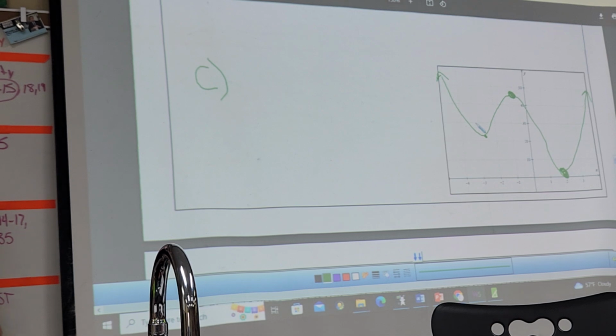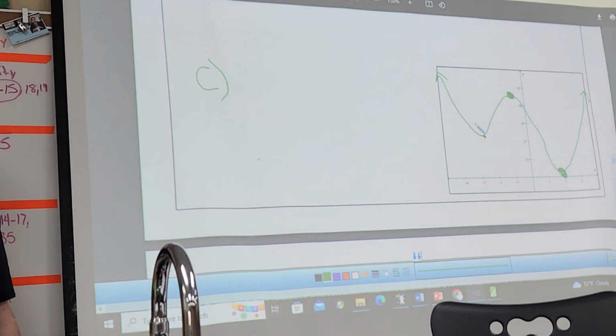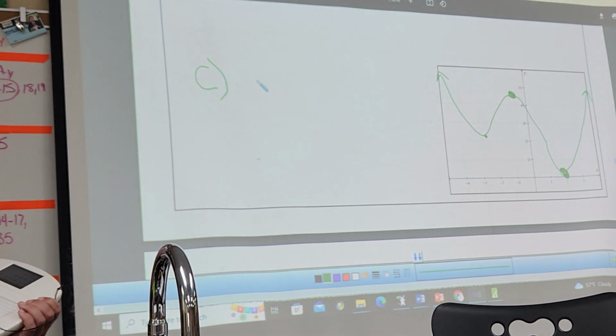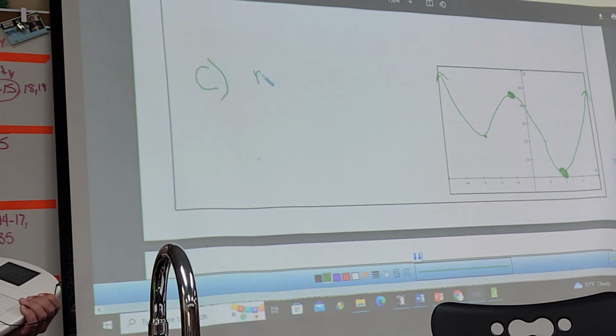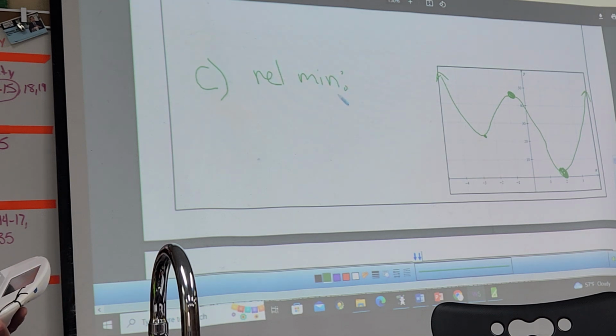You should also know limit behavior, but we haven't talked about it yet, so we'll hold off on that. But do I have any maxes, mins? We have a relative min. Where's it at? Or what is it? So that's 23.95.